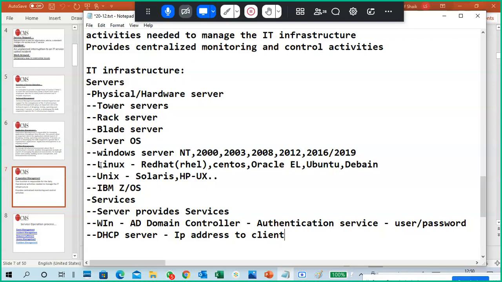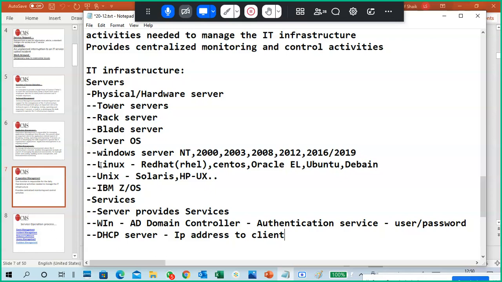Someone is giving it to your device. How are you getting it? Through a DHCP server. Physically it may or may not be in your environment, but you are getting the IP from a DHCP server. If you have a Wi-Fi router in your home, you automatically get an IP address from the Wi-Fi router.